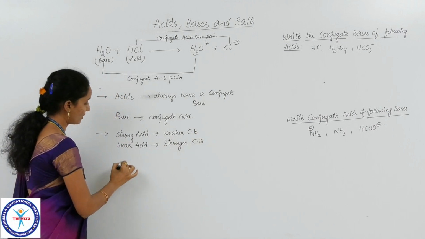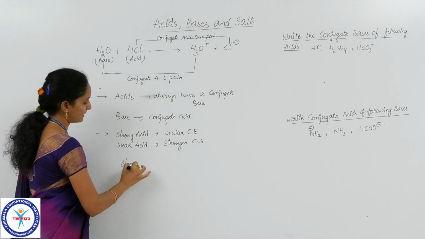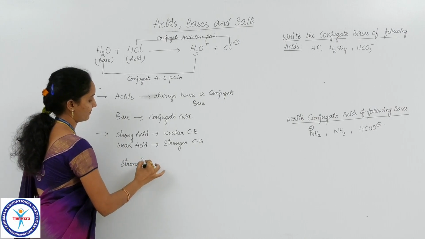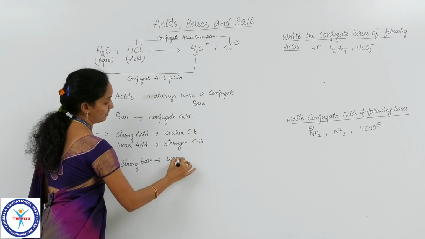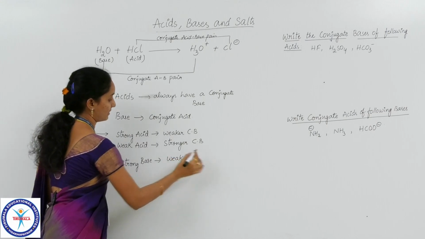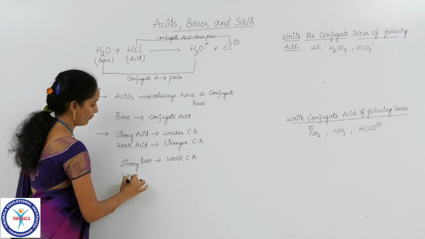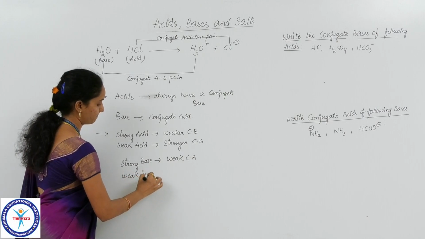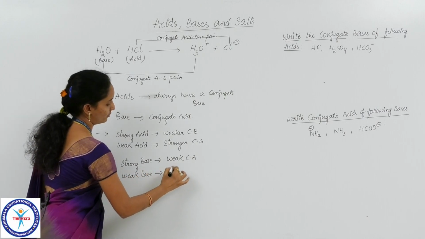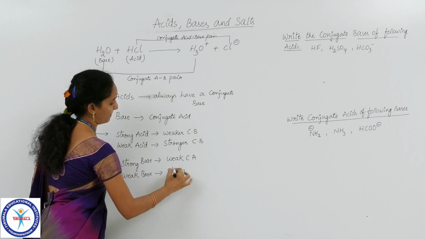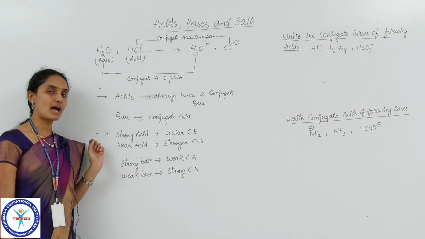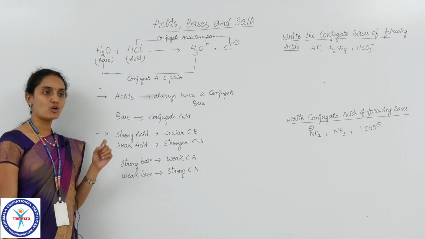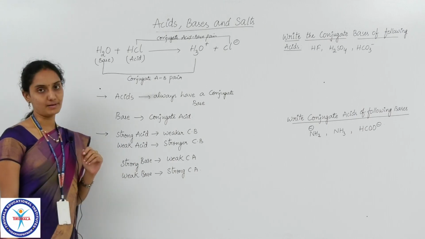In the case of bases also, a strong base will have a weak conjugate acid, and a weak base will have a strong conjugate acid. So these are the important points you have to remember in Bronsted-Lowry acid base theory.